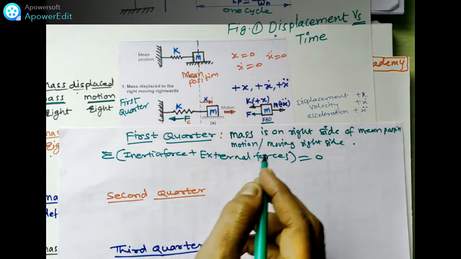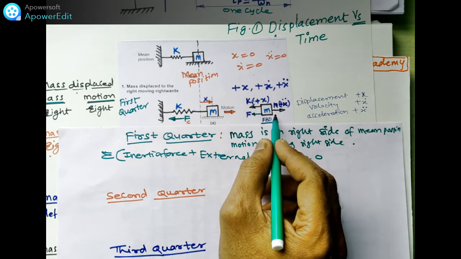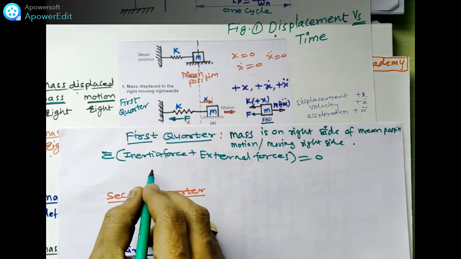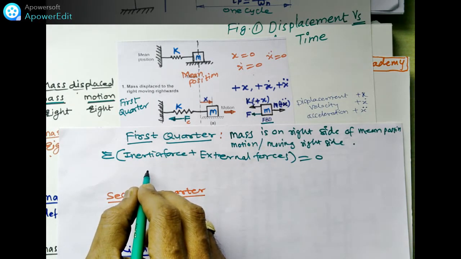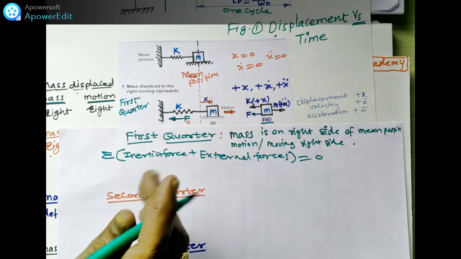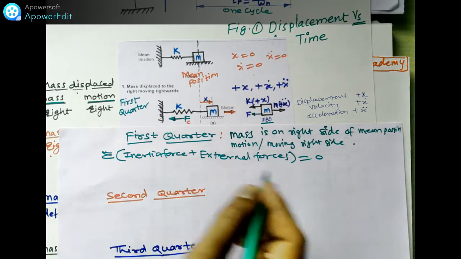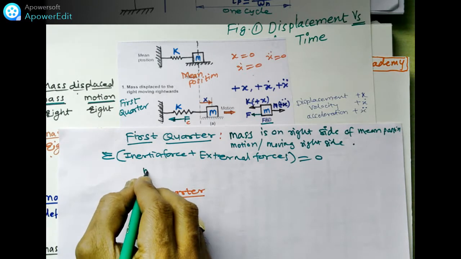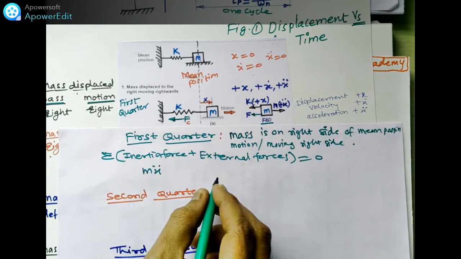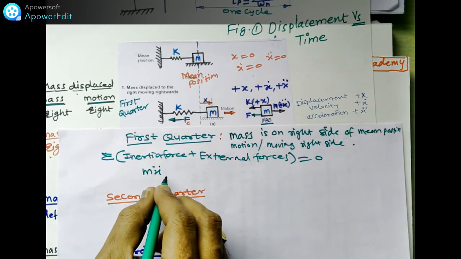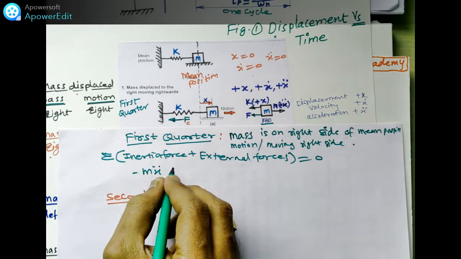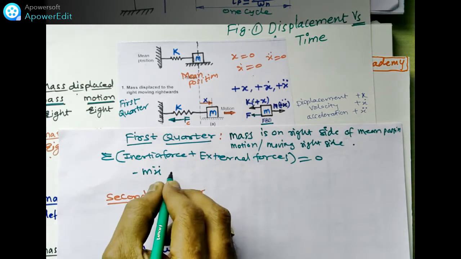Okay, I will show you. This is the inertia force, and it acts on the right side. So we take it as mx double dot, with the sign convention for the right side as minus.